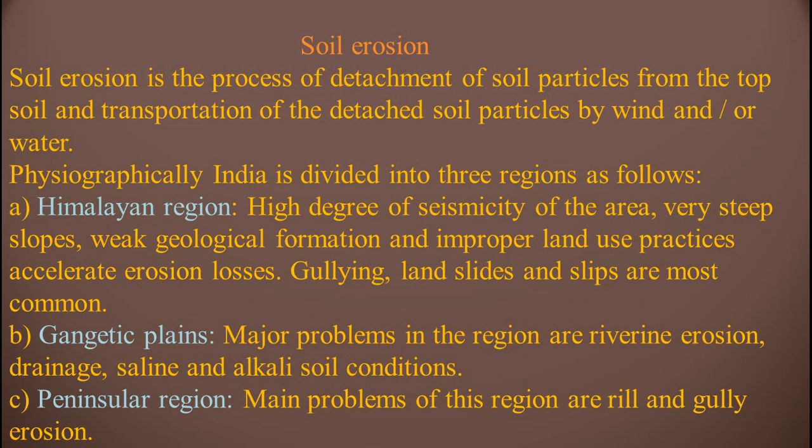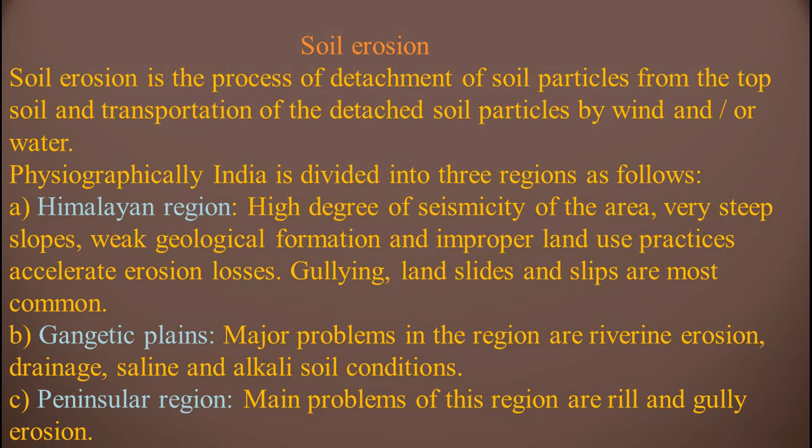Physiographically, India is divided into three regions as follows. Himalayan regions: high degree of seismicity of the area, very steep slopes, weak geological formation and improper land use practices accelerate erosion losses. Gullying, landslides and slips are most common. In the Himalayan region, gullying, landslides and slips are more common.